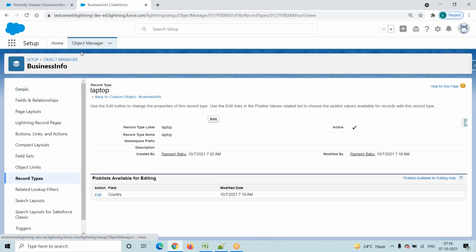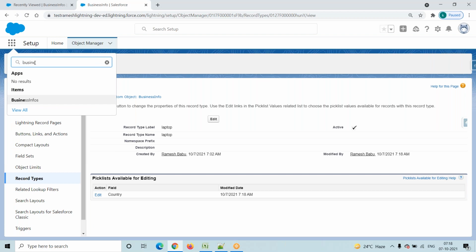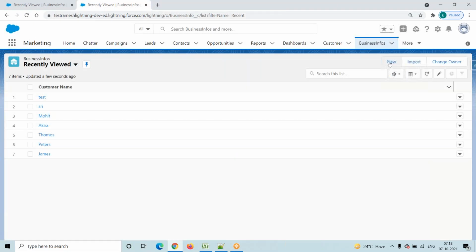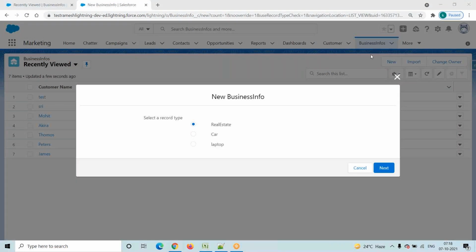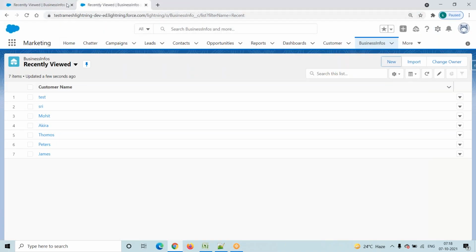Now go to the front end. Front end is nothing but a tab, right? Go to here, business, business infos, and click on it. Can you go to this record type? One second. What is the default?